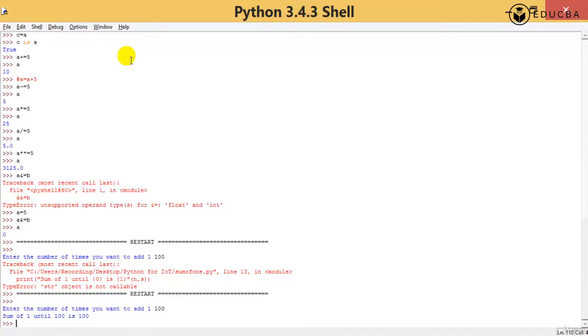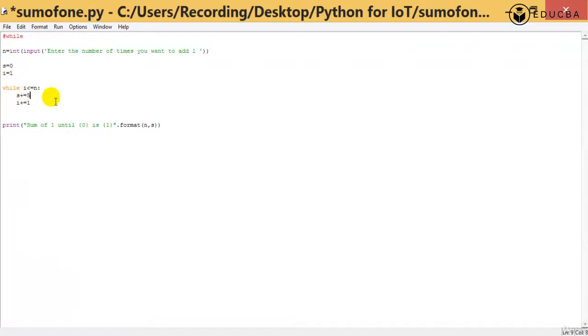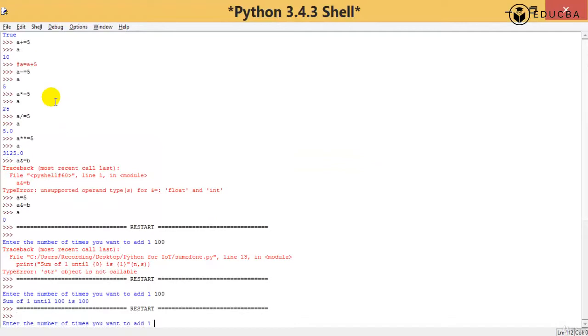Now instead of 1, if you wanted to add 5, as many times as you want, I just need to change that 1 over here. That is, sum plus equal to 5. Then I run it and it says enter the number of times you want to add 5.